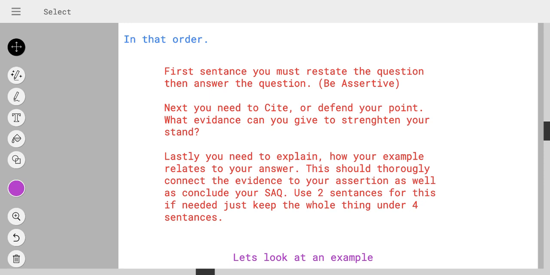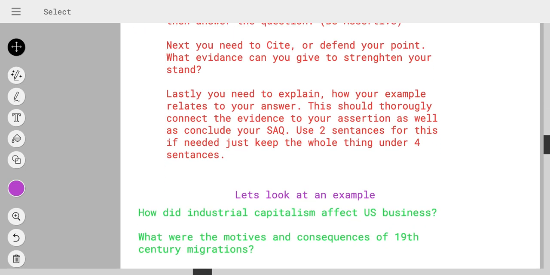Use 2 sentences for this if needed, but just keep the whole thing under 4 sentences. You don't want to go super hard and long on these SAQs. You want to just knock them out and move on to the next thing. So let's look at an example.